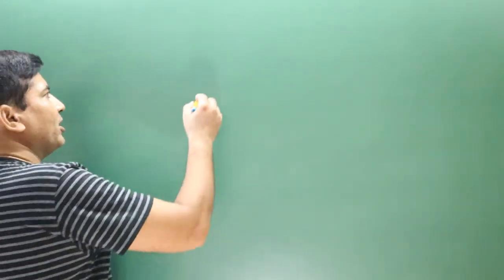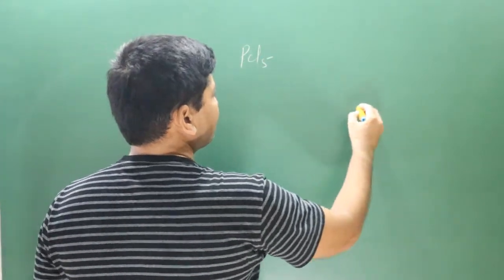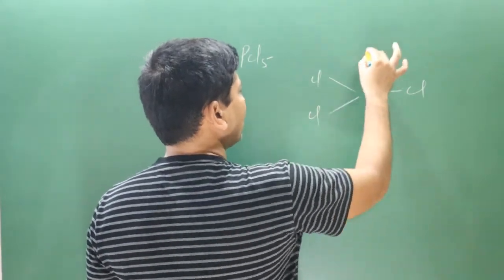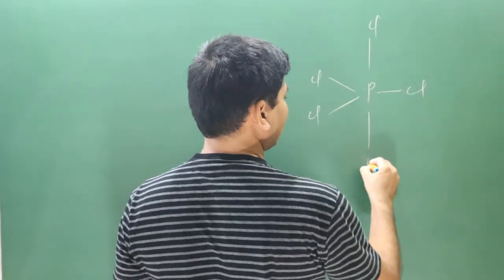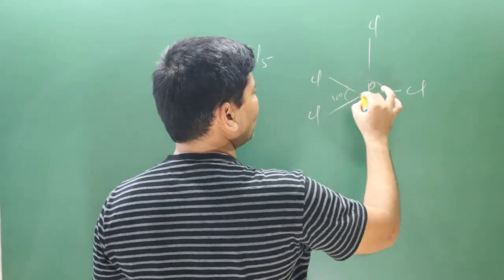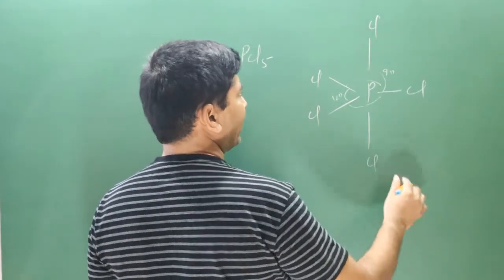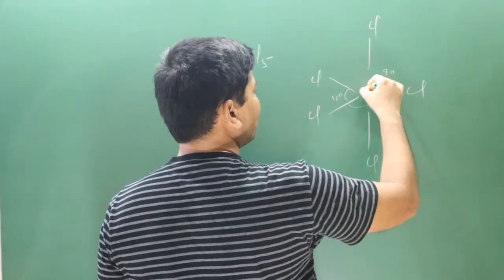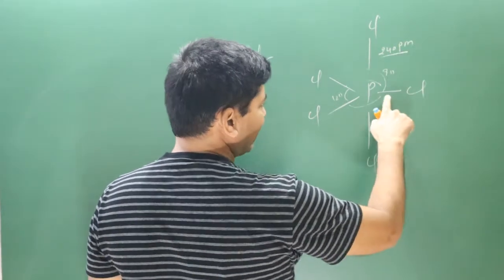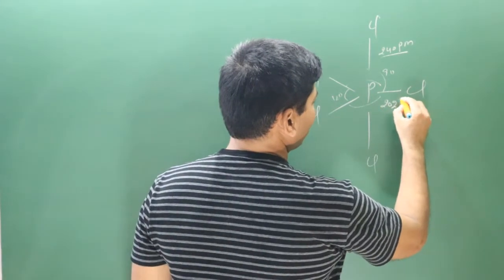If we talk about the structure of phosphorus pentachloride, PCl5 is there. P, equatorial position, and this is what, axial position, Cl and Cl is there. Okay, this bond angle is 120 degree, 120, total it will make 360, and this is what, a 90 degree bond angle. If you look at the bond length between phosphorus and Cl, it is 240 picometers. Okay, but in equatorial position, if you look at the bond length, it is 202 picometers.